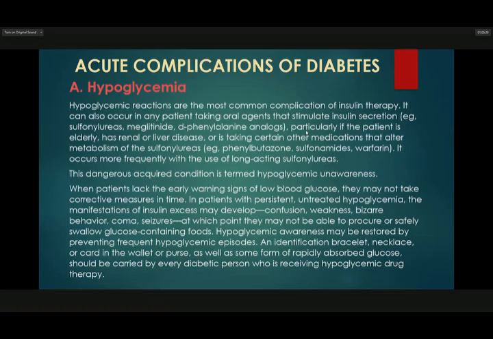Hypoglycemia awareness may be restored by preventing frequent hypoglycemic episodes. An identification bracelet, a necklace, or a card in the wallet or purse, as well as some form of rapidly absorbed glucose, should be carried by every diabetic person who is receiving hypoglycemic drug therapy.